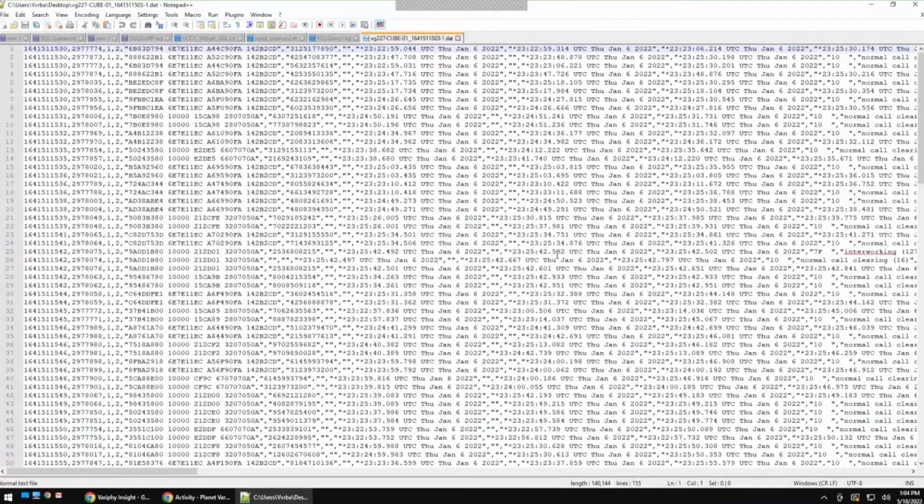One of the first things that we're going to look at is on a row per row basis, we're going to receive a date and time. So very easily, we can take a look at this, and we're going to be able to clearly see date and times. When your NTP is not synced within your Cube, you're going to have an asterisk in front of the date and time. That tells us right off the bat that NTP is not synced within your Cube environment. There could also be a period or a dot in front of the date and time. That tells us that NTP is set up, it's just out of sync.